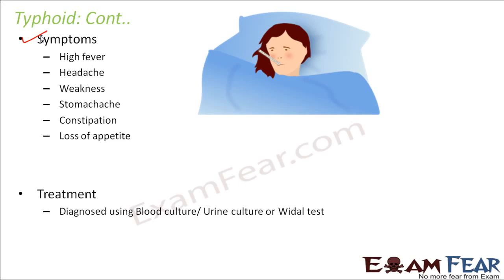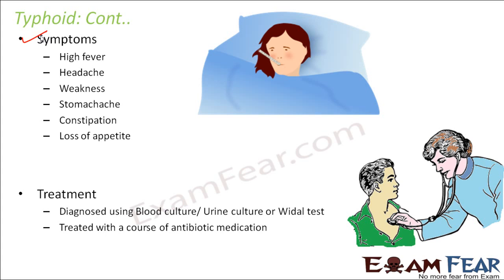If the trace is found, then it tells you for sure that the person is suffering from typhoid. So first of all, diagnosis has to be done. Once that is done, it can be treated with a course of antibiotic medication, because the causal organism here is a bacteria, and any disease which is caused by a bacteria can be treated with antibiotics.